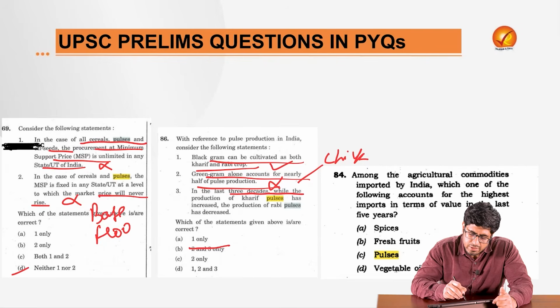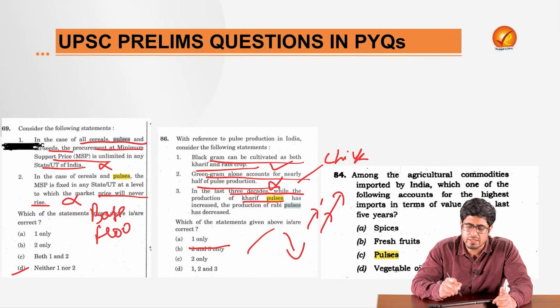In light of 3 decades, while the production of Kharif pulses has increased, production of Rabi pulses has decreased. It is not true. Although production of both of them has increased, it is always the Rabi crop which is higher than the Kharif crop. So third is also wrong. We come to the answer which is only 1.